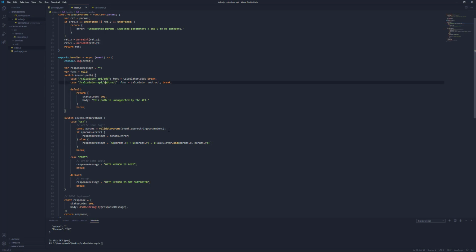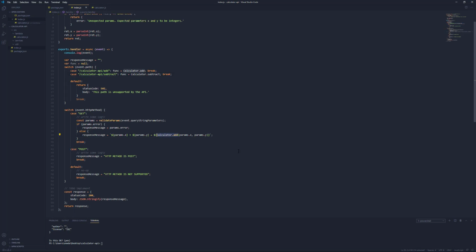There we go. And then what we do is we use this function here. Since we have that function defined, and we know that it's not going to come through unless it has a value, because we're returning on this default case, we know that func is going to be not null. We know it'll be a valid variable, a valid function. We can pass this in and call it just like that. So this gives us a very extendable way of providing more functionality to the calculator. Let's go ahead and deploy this and see if it works.